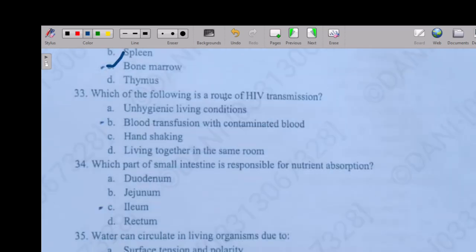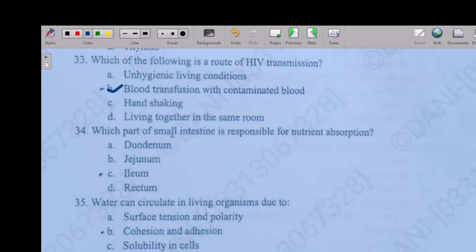Which of the following is a route of HIV transmission? Option A: unhygienic living conditions. Option B: blood transfusion with contaminated blood. Option C: handshaking. Option D: living together in the same room. So the right answer is option B.